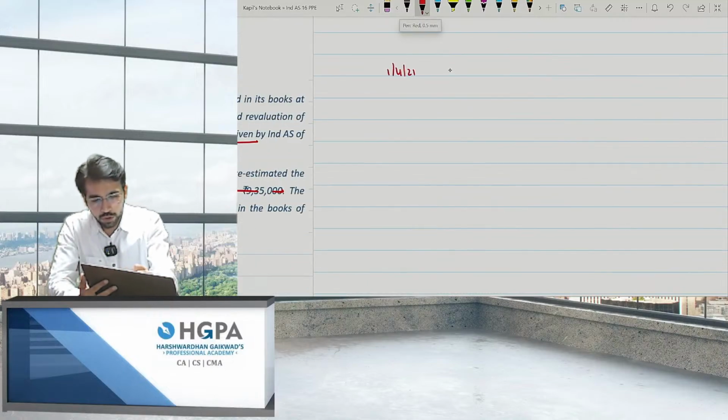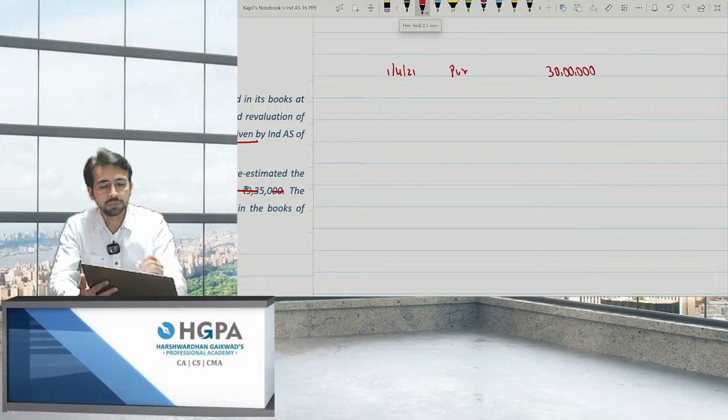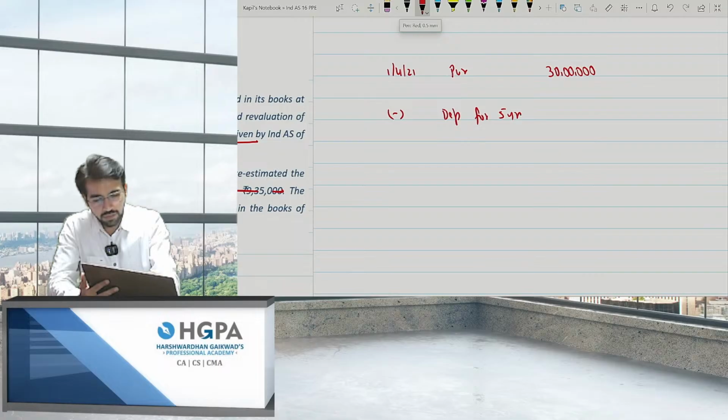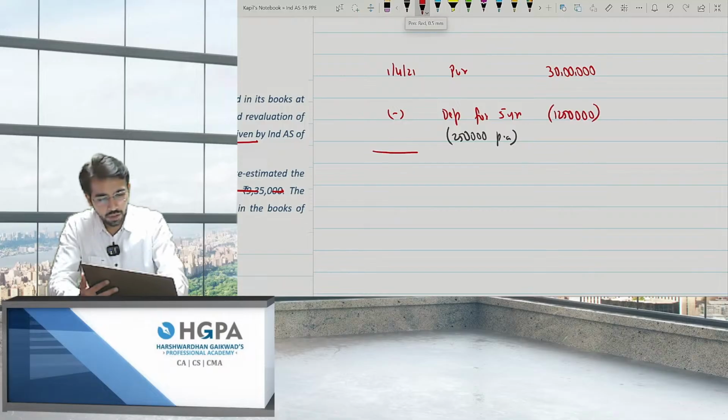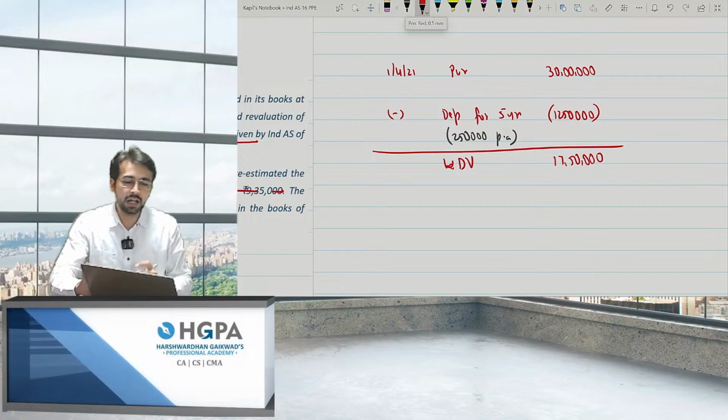On 1/4/21, you purchase the asset. Purchase at what value? 30 lakh rupees. Okay. Then you depreciate for 5 years. 2,50,000 per annum. Depreciation for 5 years was 12,50,000, right? So the value comes to 17,50,000. This is the WDV after 5 years, right? This is WDV after 5 years.